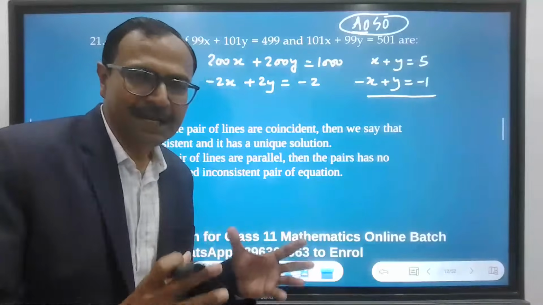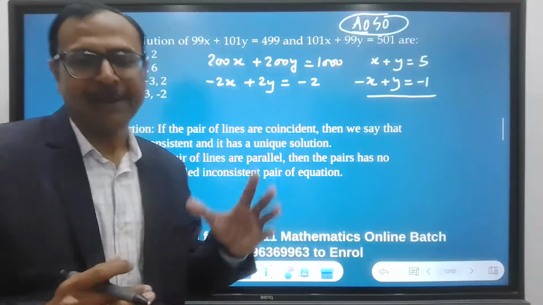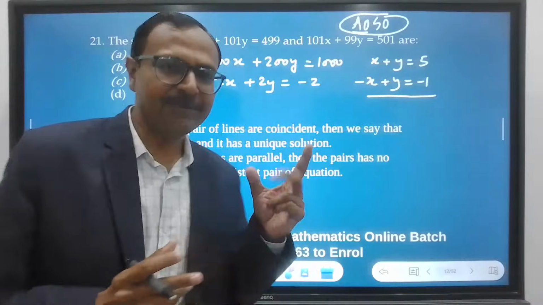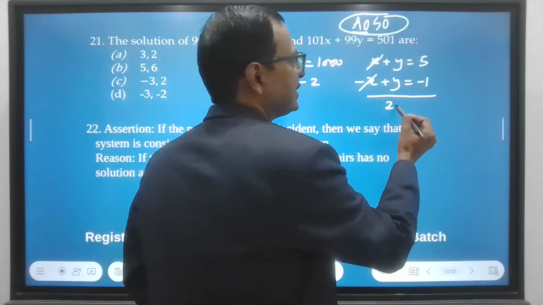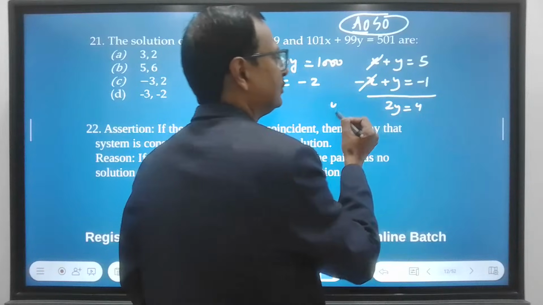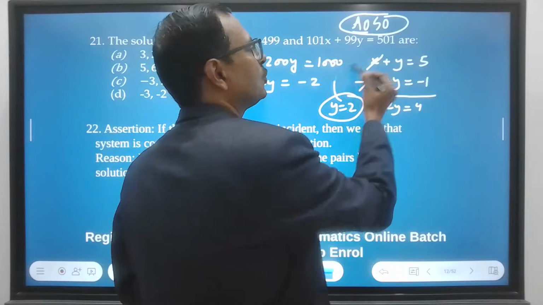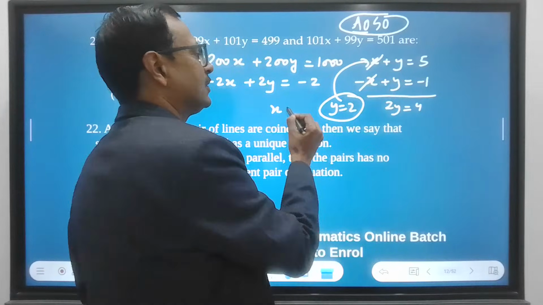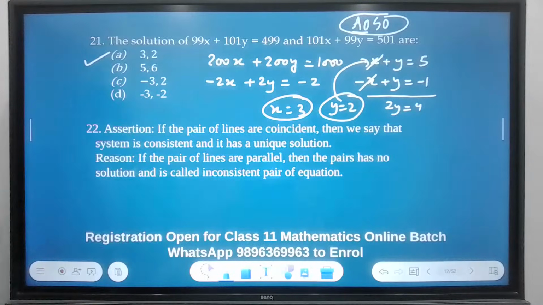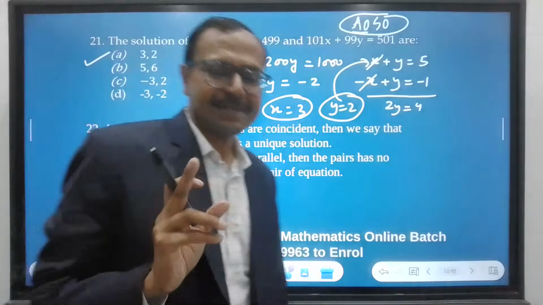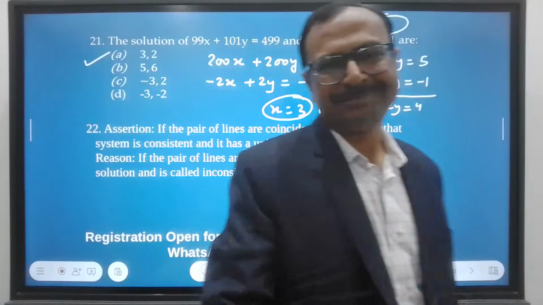You get two very silly equations which you can solve using elimination directly without having to write anything. So x and minus x get cancelled, 2y is equal to 4, y equal to 2. And when y equal to 2 you put here, you get x equal to 3. There we go, x equal to 3, y equal to 2 is the answer for the question. The answer is option number A.